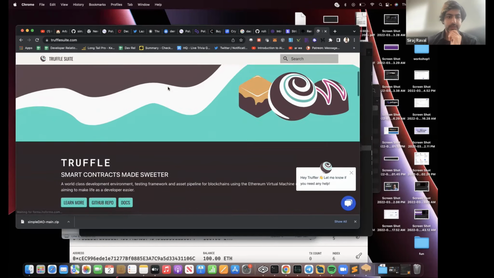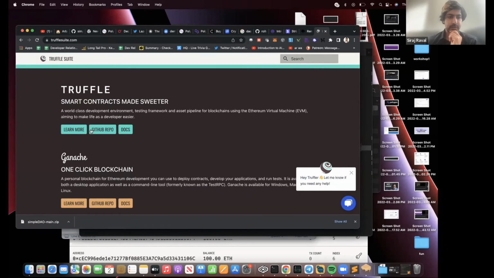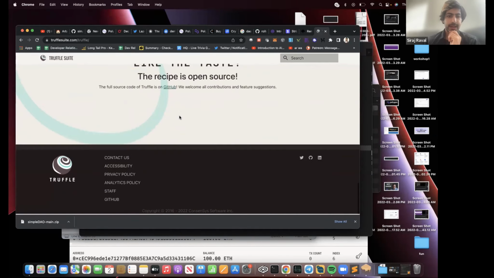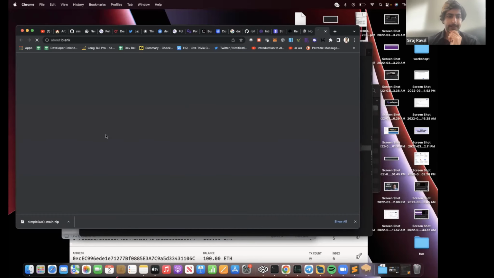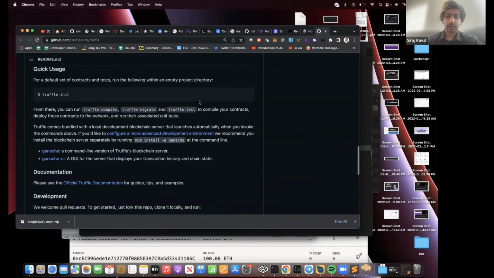Truffle is our test suite of smart contracts, and it allows us to deploy smart contracts to the browser. Remember, everything you use with Ethereum, you can use with Polygon.